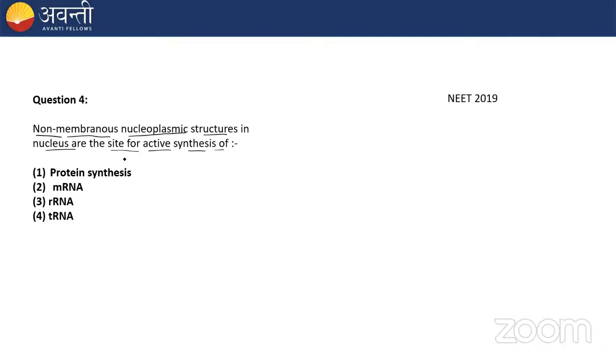Option 4 says tRNA. Quickly answer me in the chat box what you think is the correct option for this question. Remember the hint, nucleoplasmic.